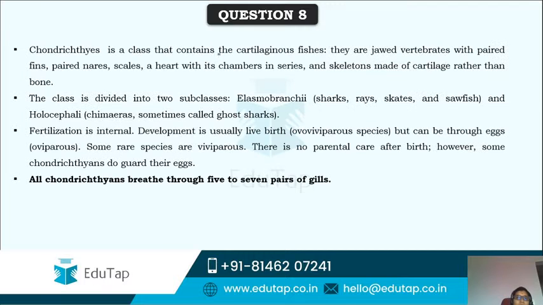All are cartilaginous fishes. As you can see here, Chondrichthyes is a class that contains cartilaginous fishes. As we have seen in the classification, Osteichthyes and Chondrichthyes, we have done one question on Osteichthyes. Here we are doing one on Chondrichthyes. Those Osteichthyes are bony fishes.